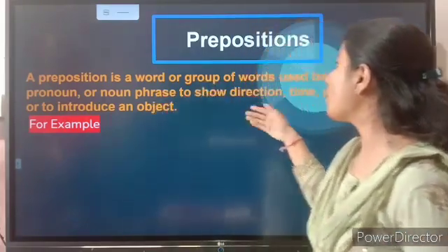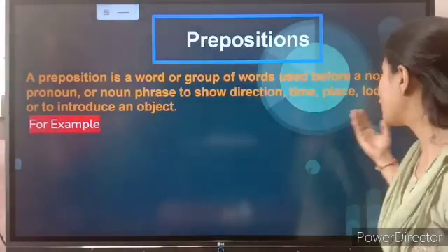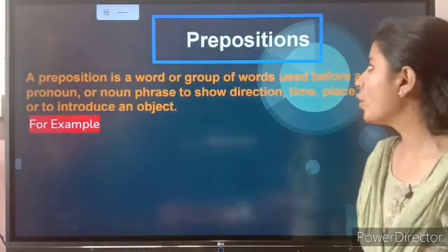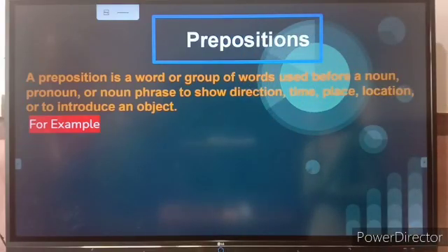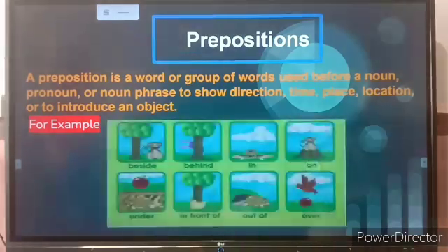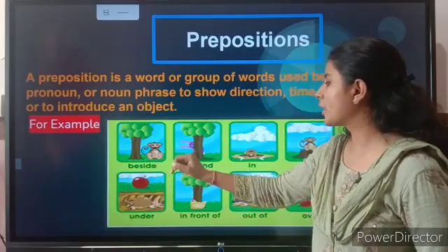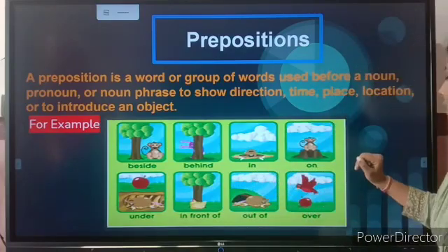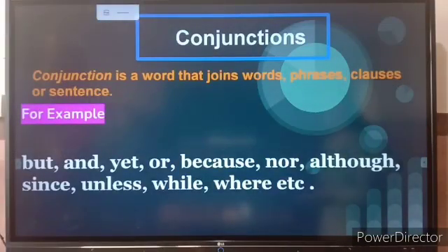A preposition is a word or group of words used before a noun or pronoun or noun phrase to show direction, time, place, location or to introduce an object. So prepositions tell us the location of any object or noun or pronoun, right? Let's have a look at examples. This monkey is beside the tree. He is behind the tree. So these are examples of prepositions. We will read about all of these deeply later on once we start the topic individually.